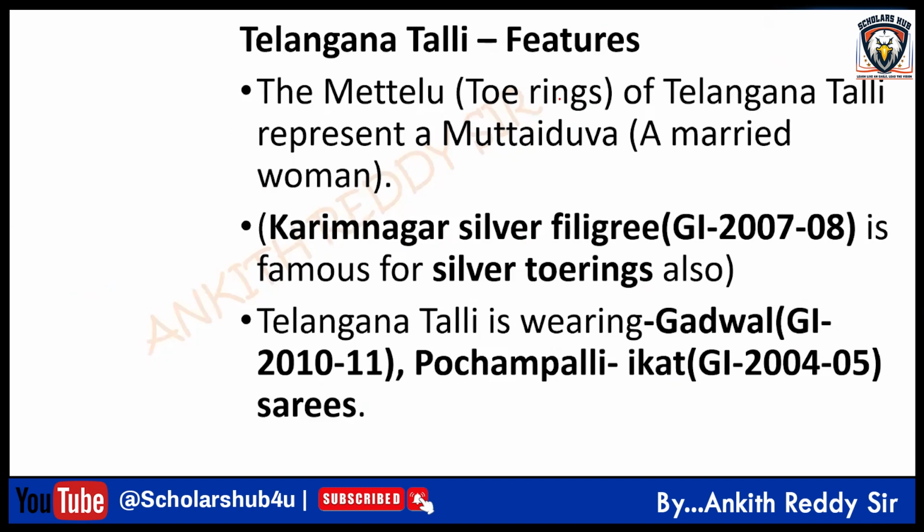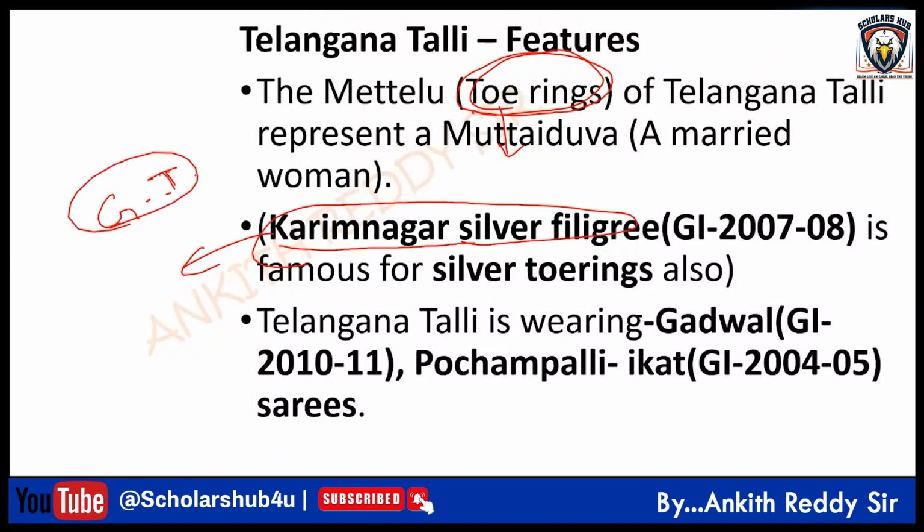And if you look at the toe rings of Telangana Tali, these toe rings represent, of course, the married woman, but the specialty is that they are made in the style of Karimnagar silver filigree, which has the Telangana GI tag. And recently Telangana got its 17th GI tag. What is that? We'll have a separate lecture on this topic of GI tags. But what is the recent one?